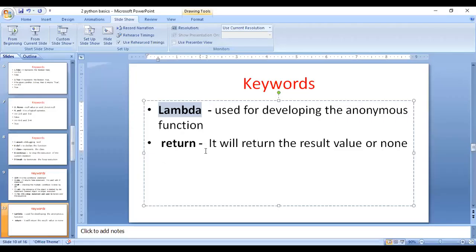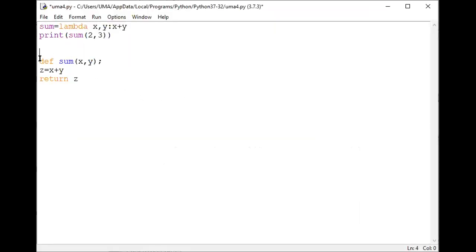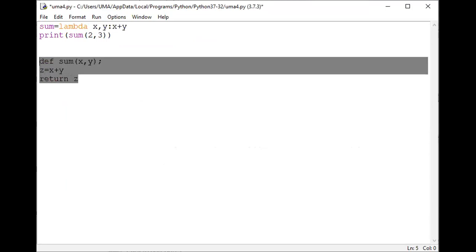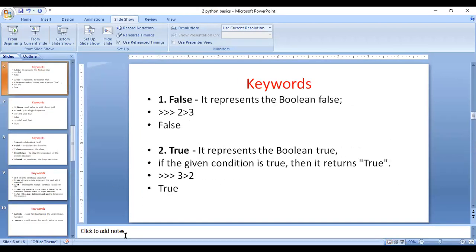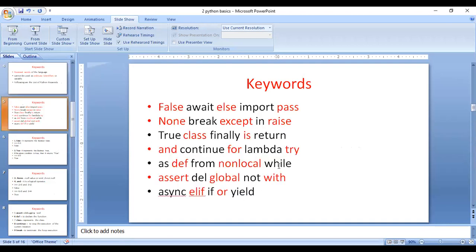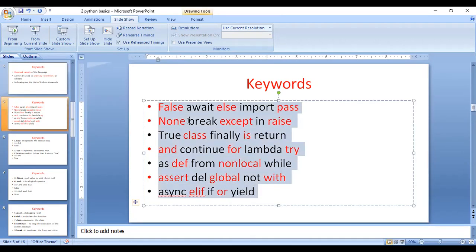The next important one, return value. Previously discussed that one. How can you return? It will return the result value or none. Yeah, same example. For the same example definition, sum, we are trying to return the particular value. Here, these are the different keywords. The keywords are not limited here. You will have so many keywords available. That means I have not discussed all keywords. I discussed some of the keywords related to Python programming. These are all the different keywords for the Python program. Thank you.